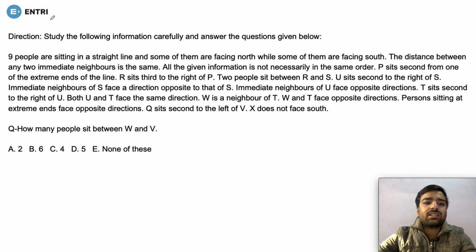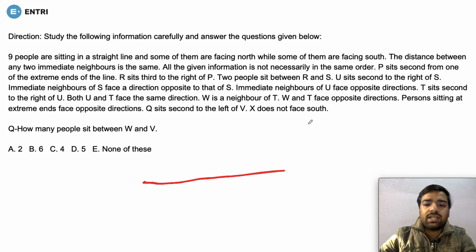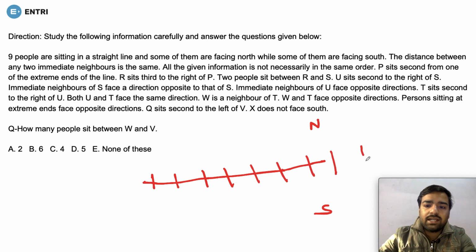So here a direction is given. Study the following information carefully and answer the questions below. They are saying that 9 people are sitting in a straight line and some of them are facing north while some of them are facing south. So it's very obvious that we are going to make a straight line, and we know that this is north and this is south, isn't it? Now 9 people are sitting there. So 1, 2, 3, 4, 5, 6, 7, 8 and 9. So these are 9 people, okay.